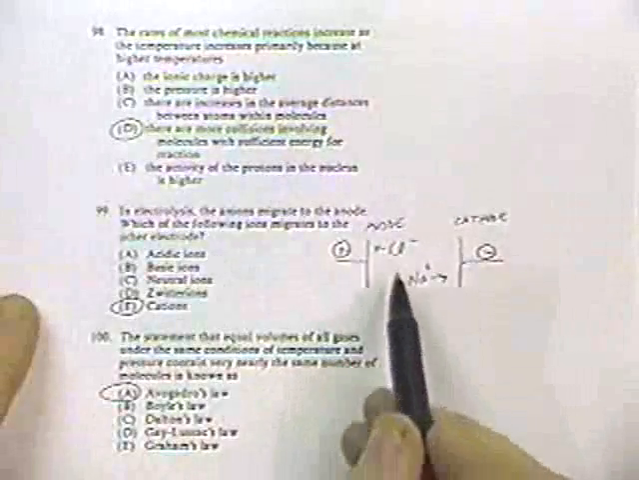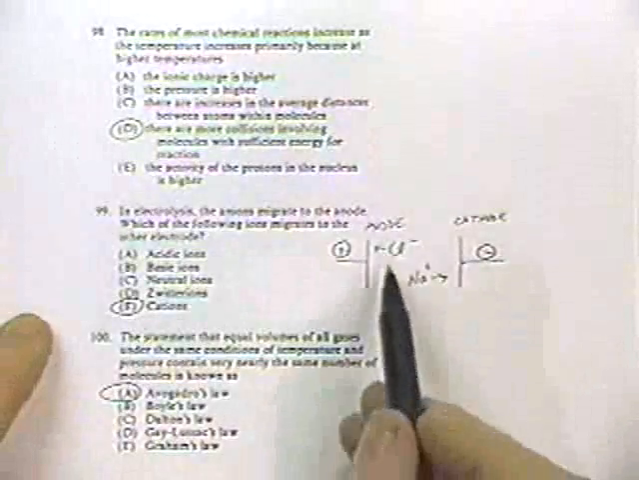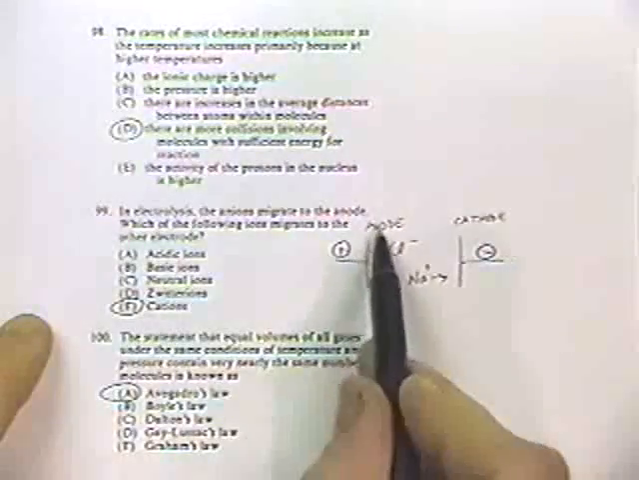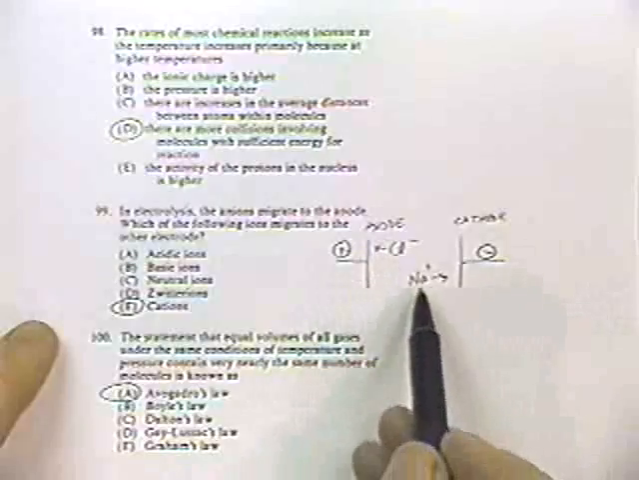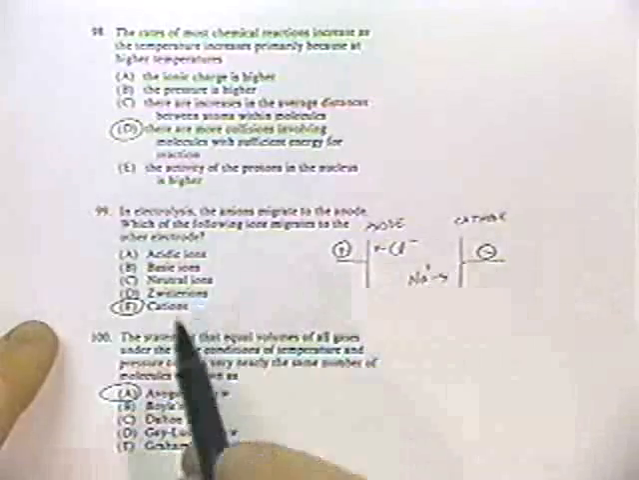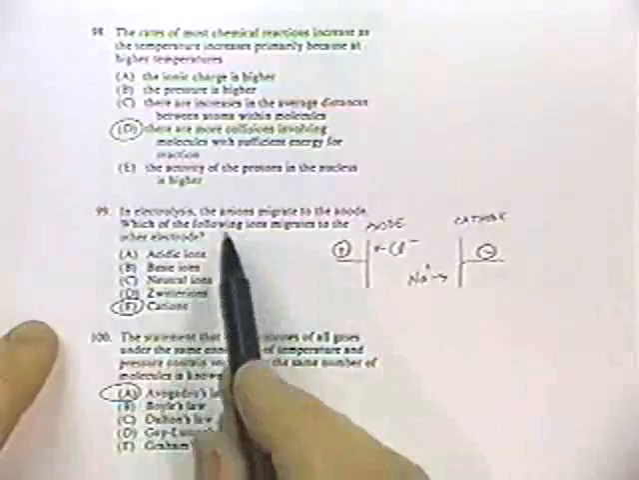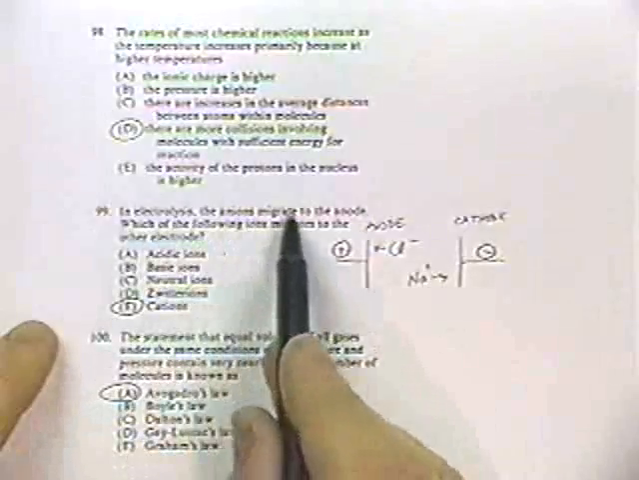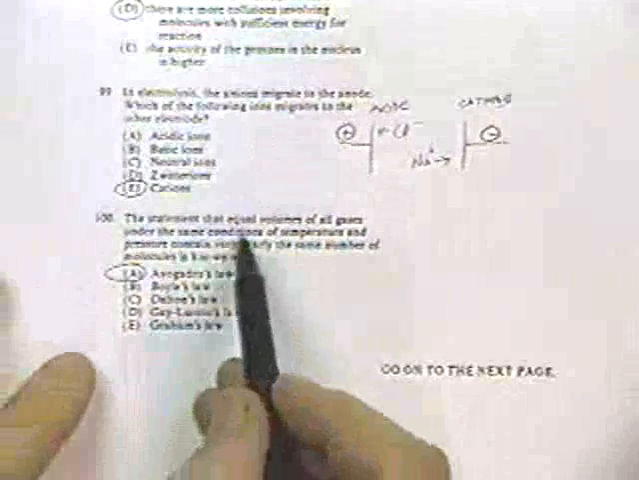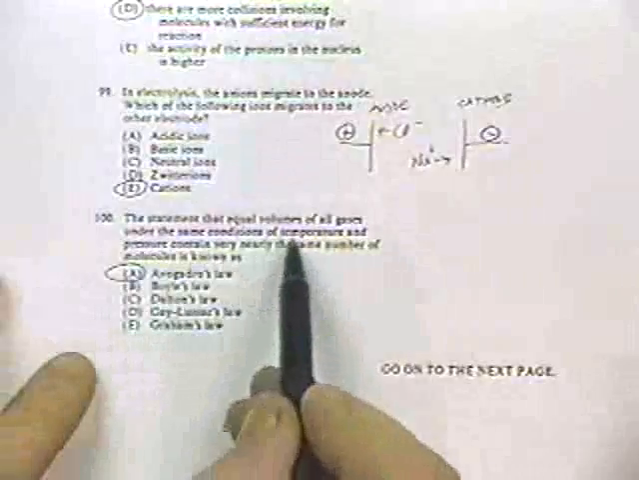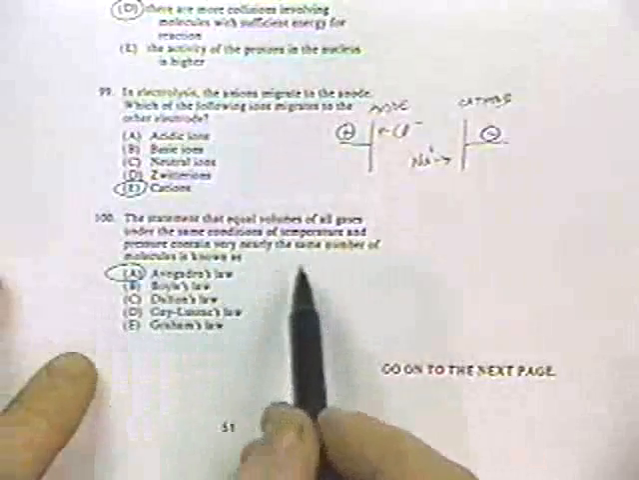Here's the anode. I'm using sodium chloride as an example. The negative species is attracted to the anode, which is of course positive, and so the sodium is attracted to the cathode. And so to answer the question, the anions migrate to the anode, cations migrate to the other electrode, which is a cathode. The statement that equal volumes of all gases under the same conditions of temperature and pressure have the same number of molecules is known as Avogadro's law.